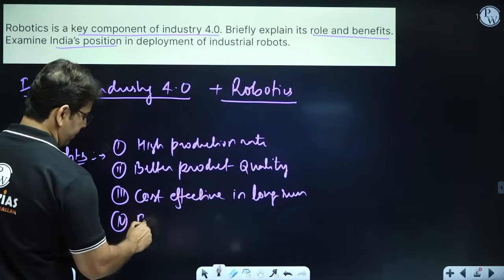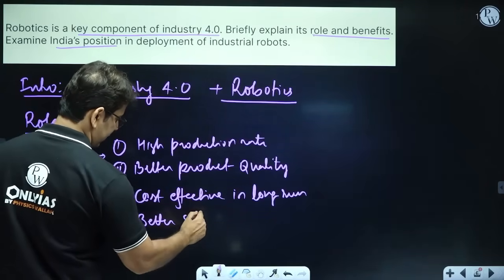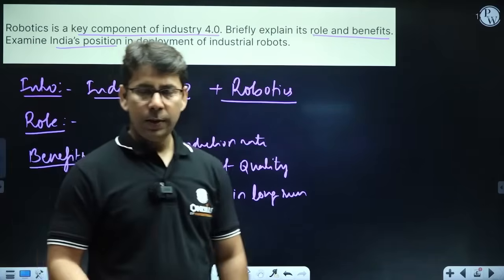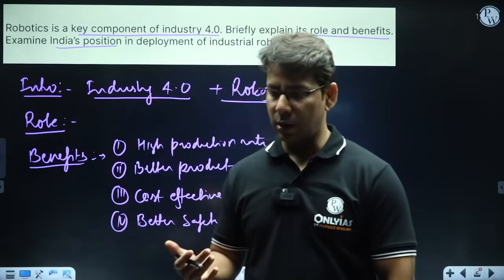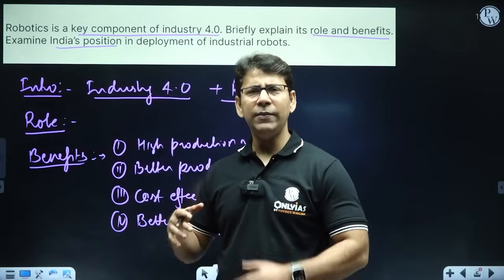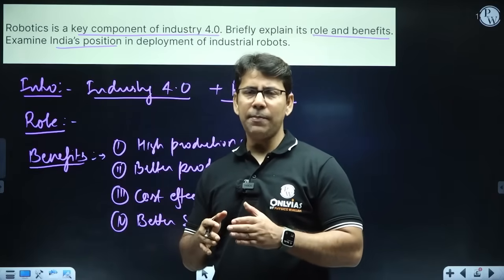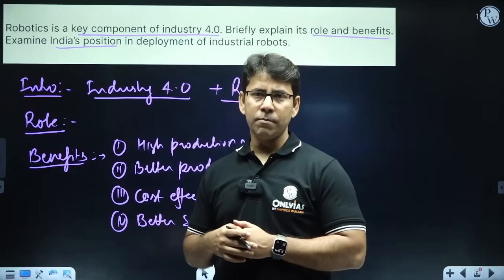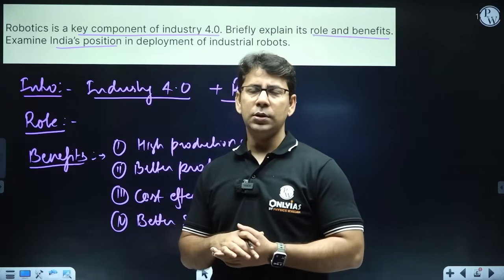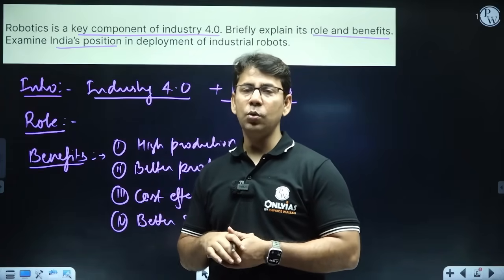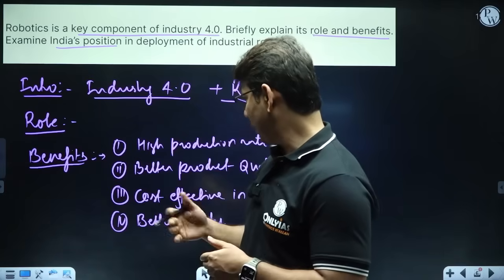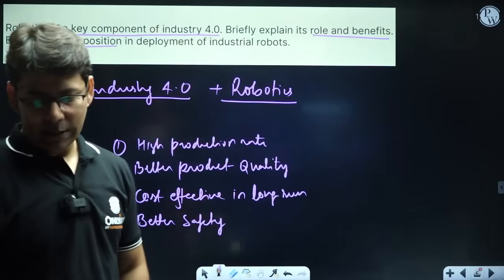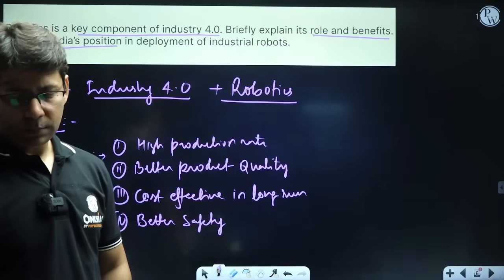Better safety, because obviously human errors will not be there. And even if there is some mishap with the robot, then your safety protocols will not be applicable. The government enforced occupational safety laws and rules will not be applicable. So it is offering better safety, right? So that is another thing, right?